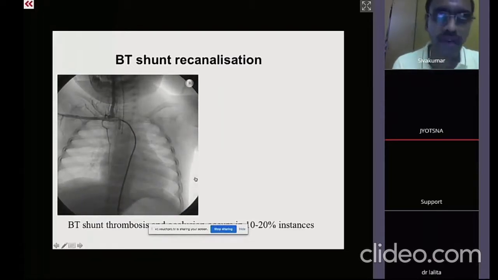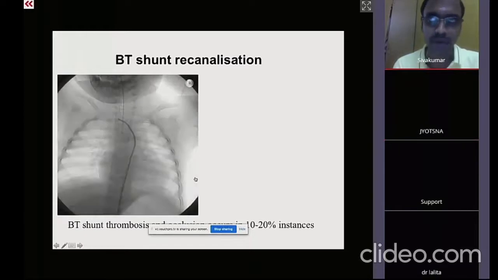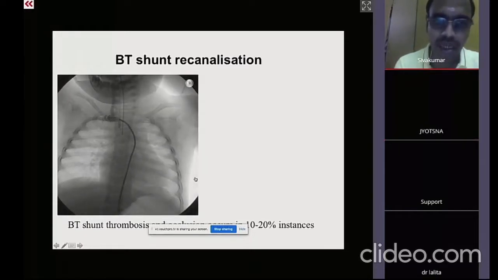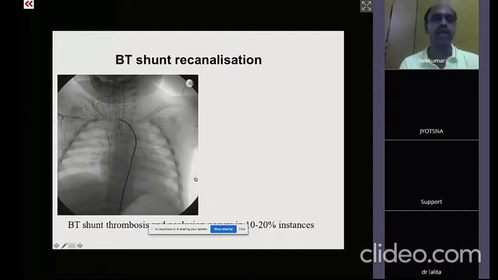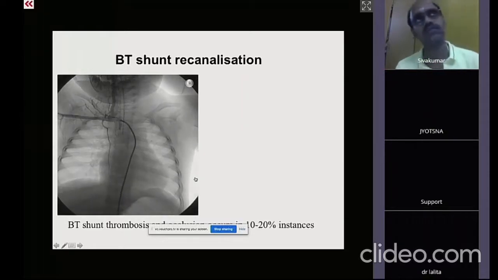Very often, the ductal stent will be protruding. So there is some concern regarding the branch pulmonary artery stenosis, especially the LPA. Exactly. And the deferred growth of the pulmonary artery after the stenting because of jailing by the stent.